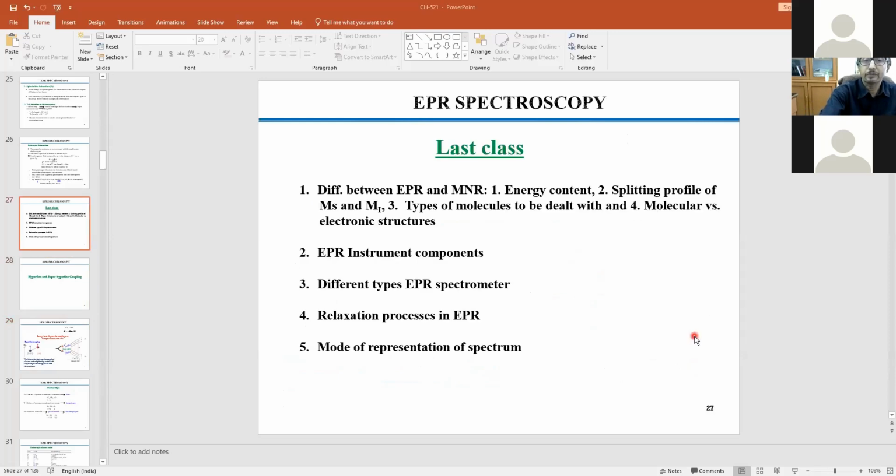After that, we tried to understand what kind of EPR instruments we should deal with and what the components involved are. I have shown you one picture of how the EPR instrument looks. It's a beautiful looking item, and a very simple item, but item-wise simple, not price-wise.